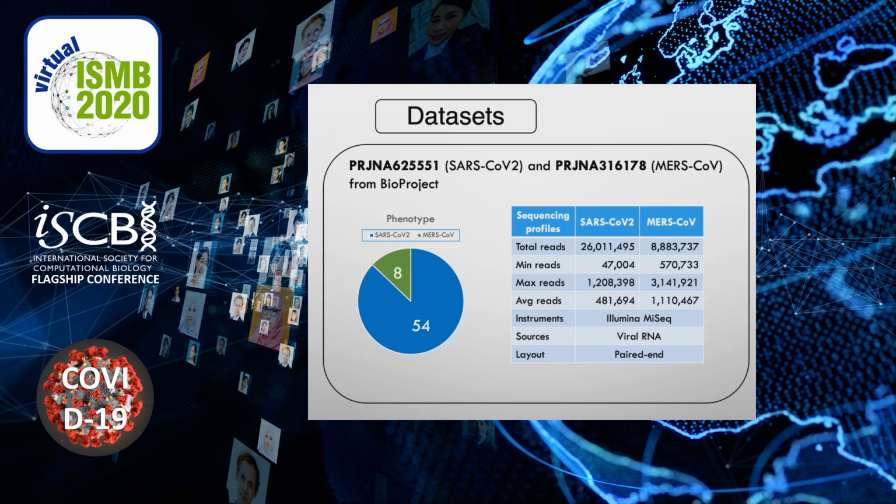MERS-CoV was used as our control since this virus has a close similarity to SARS-CoV-2 at the beta coronavirus genus level. The table here gives more detail about the sequencing profile of the datasets we use. A total of almost 35 million reads were used in our study.